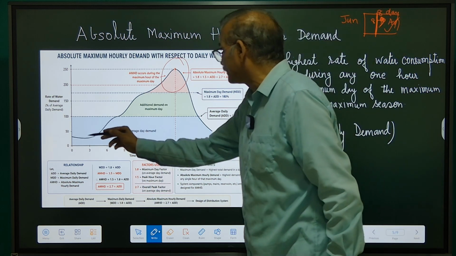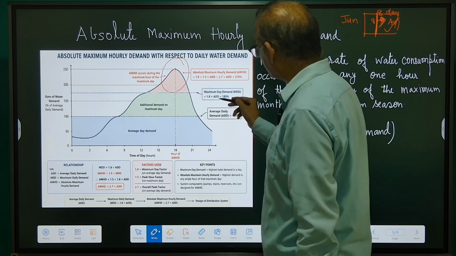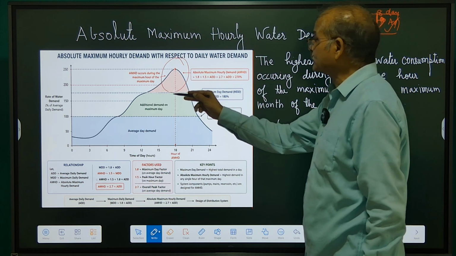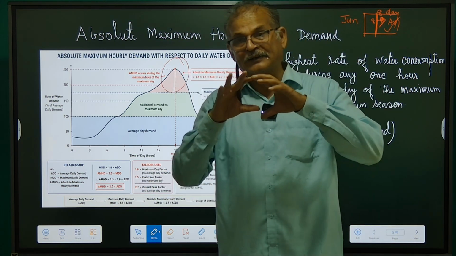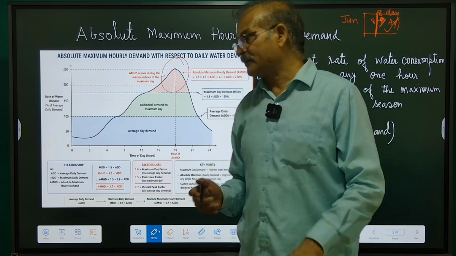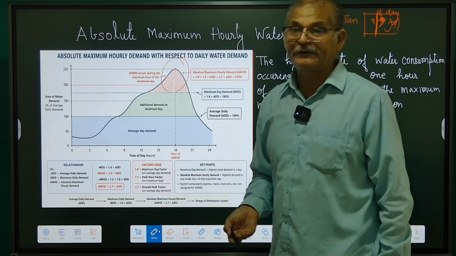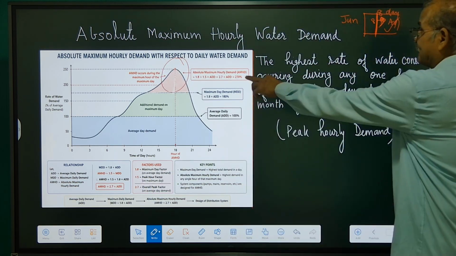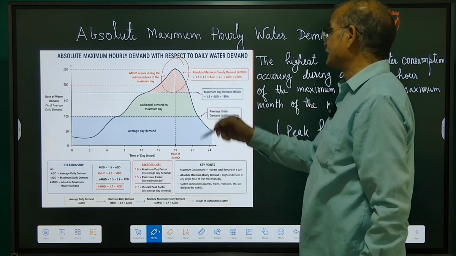We can see from this graph, this is our maximum water demand, that is 180% of the annual average daily demand, and it goes higher than that also, because during that day, that maximum day, for that single hour the water demand will be more than the 180% also, that will go up to 270%, 2.7 times of the annual average daily demand. So this is the peak demand.